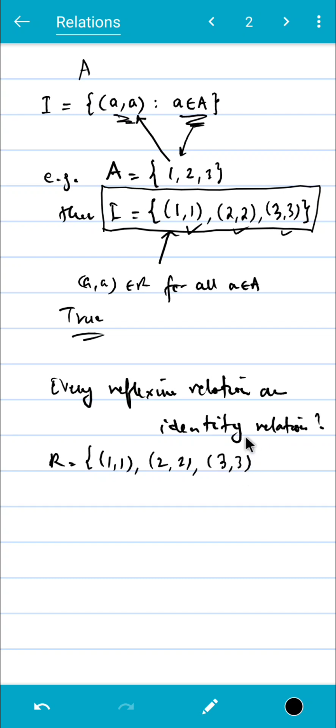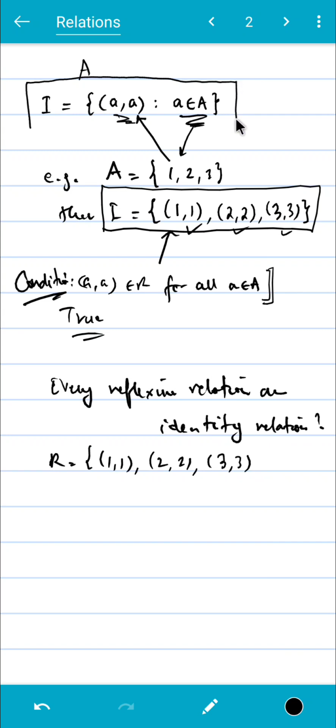One thing you need to know here, when we're talking about reflexive relations, the condition is this: (a, a) belongs to R for all a belongs to A. But it says nothing about the existence of other elements in the relation R. Unlike the identity relation I, which directly says that in this set there are only elements of the form (a, a).